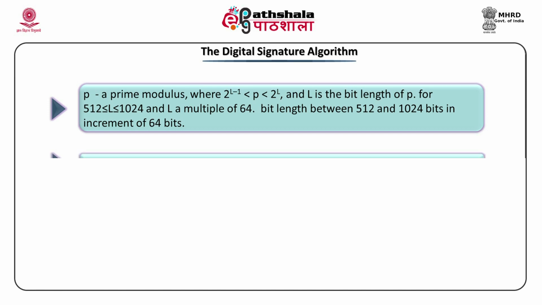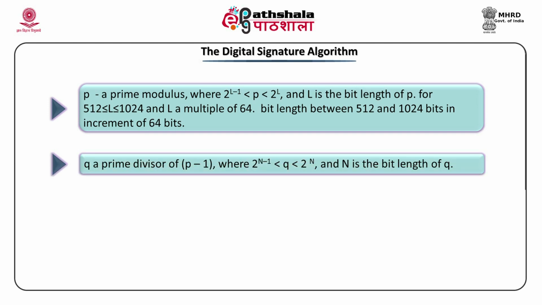Q is a prime divisor of P minus 1, where 2 raised to n minus 1 is less than Q, which is less than 2 raised to n, and n is the bit length of Q. For example, if P is a prime modulus, P is 15, is it a prime number? No. So, we cannot take 15 to be P. So, let us take P as 11, 11 is a prime number. Q is nothing but a prime divisor of P minus 1. P minus 1 comes out to be 10 and the divisors are 5 and 2. So, we can take 5 as Q because Q is a prime divisor of P minus 1.